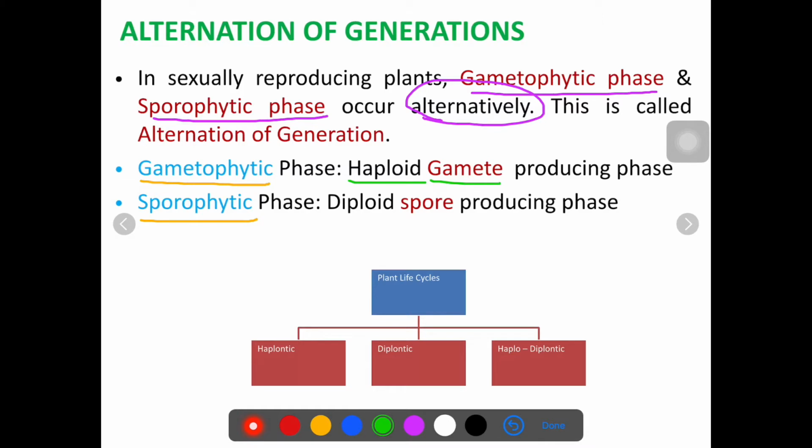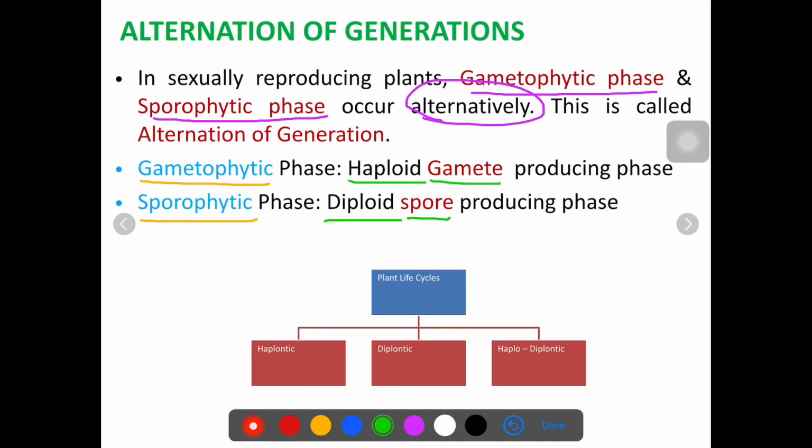Now go on to the characteristic of the sporophytic phase. So how does the sporophyte look? It is diploid, means 2n. It possesses the 2n number of chromosomes and it produces spores. Hence we are calling it the sporophytic phase. So you combine both characteristics. In the sporophytic phase, diploid spores are produced. In short, in the gametophytic phase, haploid gametes are produced and in the sporophytic phase, diploid spores are produced.